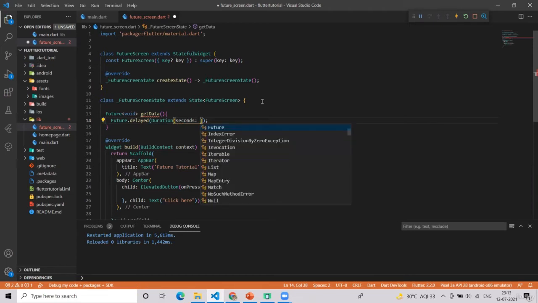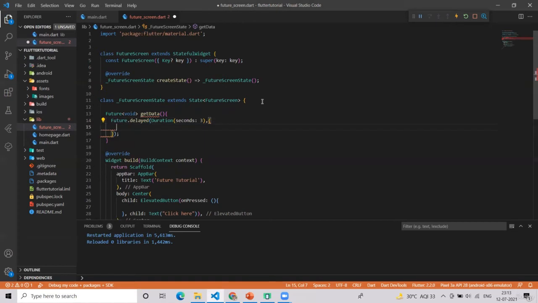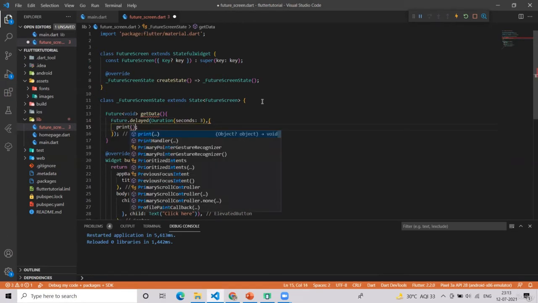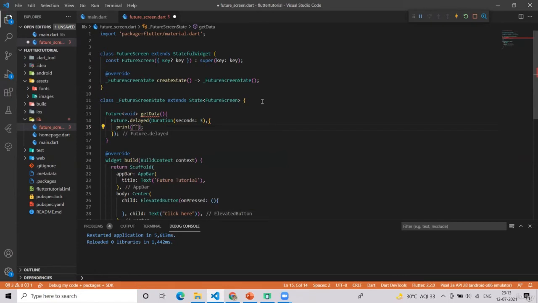Now here the data should appear after 3 seconds. And what should be done is it should print, "Hey, it's Flutter developer."